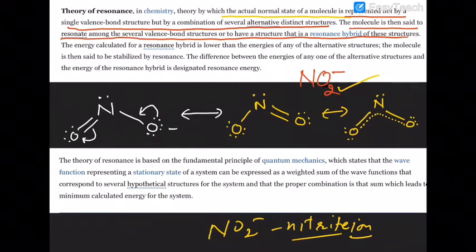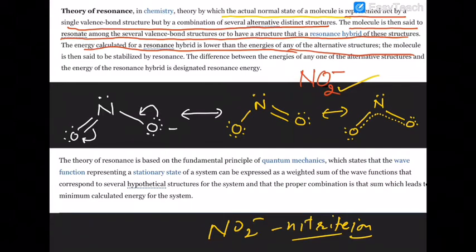The energy calculation for the resonance hybrid is lower than that of any of the contributing structures. So if you calculate the energy of the hybrid structure and the bond enthalpies data gives you another value, the hybrid always has a lesser potential energy level.